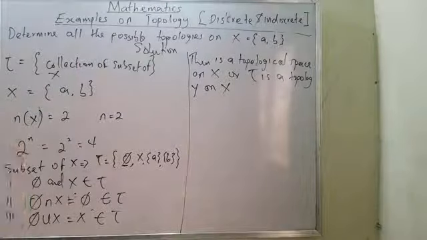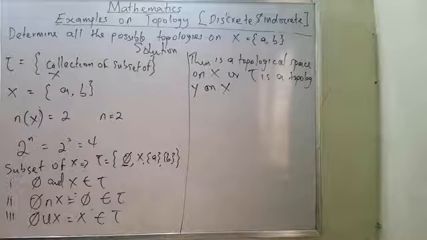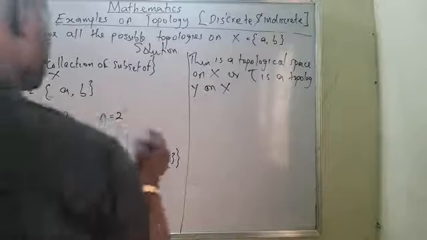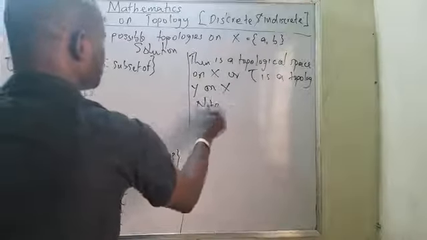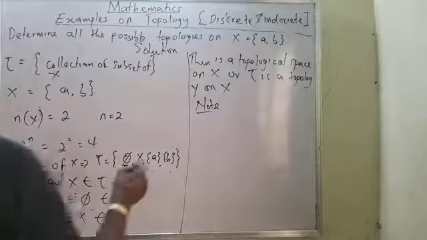Now, since I tested for those things and I have them, this is what I mean by a topological space.